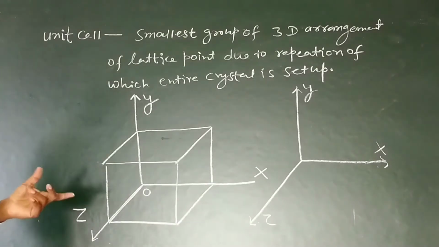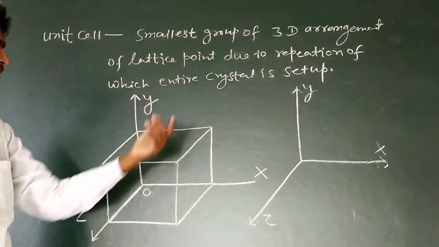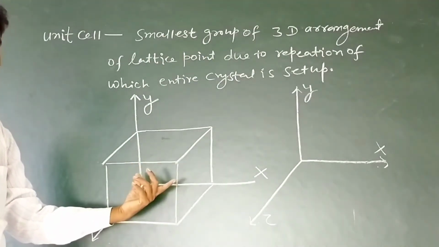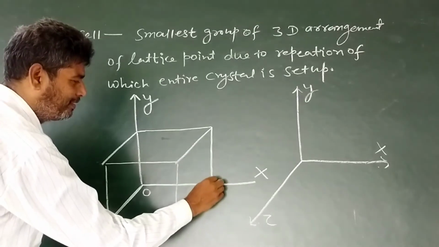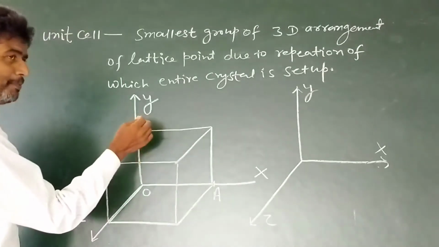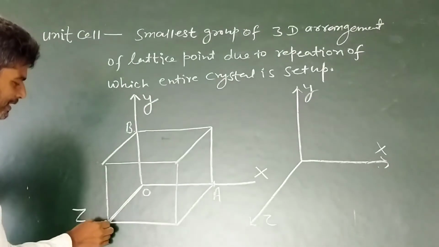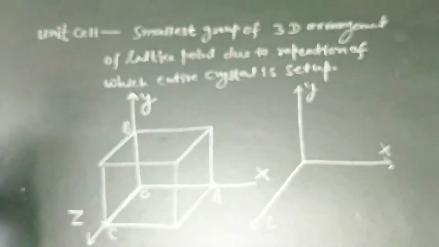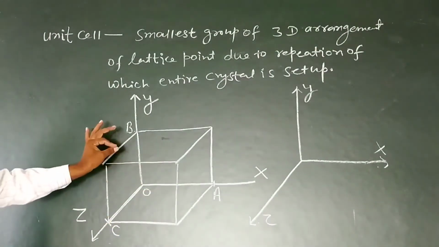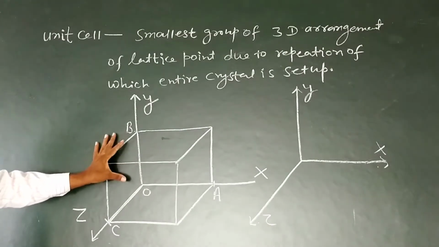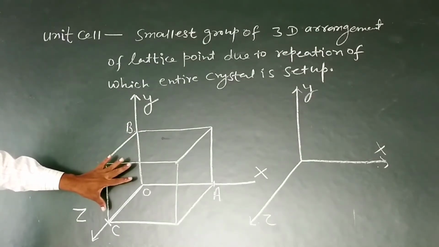The points of intersection give the length of the side along each axis. Suppose the point of intersection along the x-axis is A, along the y-axis it is B, and for the z-axis it is C. The length of OA is known as small a, the length of OB is known as small b, and the length of OC is known as small c.